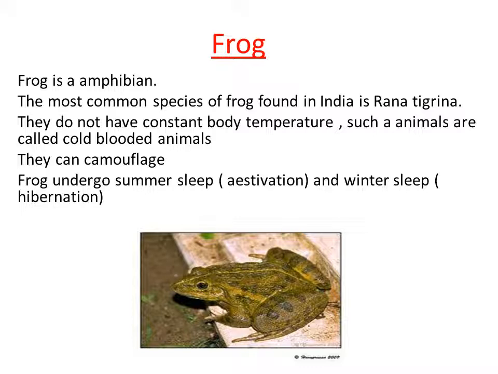So in extremes of temperature, in the peak summer, the frog undergoes sleeping. So that sleep is called summer sleep. Clear? It is also called estivation. So in order to survive in the extremes of temperature, especially in case of peak summer, it makes burrows in the soil and it hides itself.